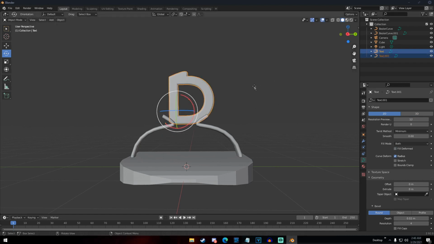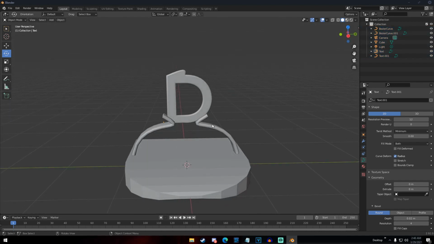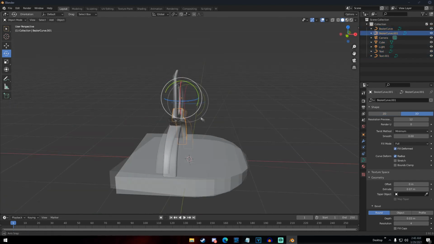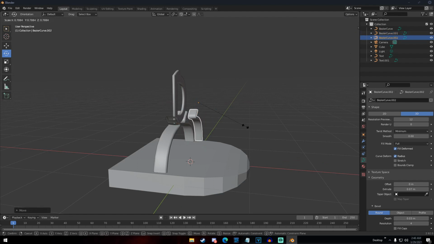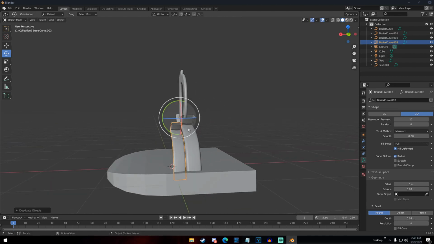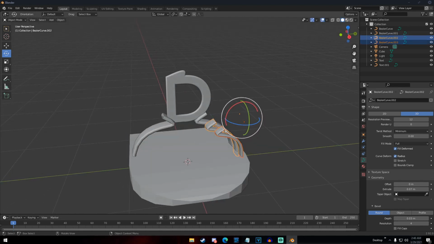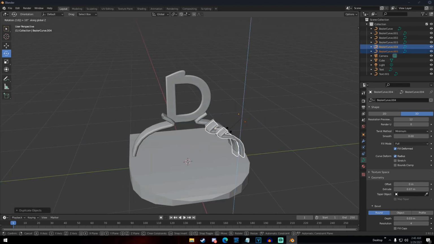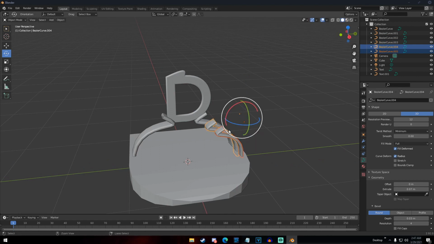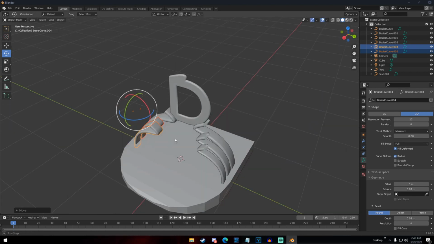I changed the D again. I'm trying at this point to make it look like it's actually sitting there, to make it look like it was something. And at this point, I'm completely lost, to be honest with you. I have no idea what I'm doing, so I started duplicating these things. In the end, it kind of looked actually cool, so I kept the design with this. So I basically just scaled and moved these things so they're kind of like a grand entrance to something. A grand entrance to Daniel Krafft's lamp is what I tried to make here.